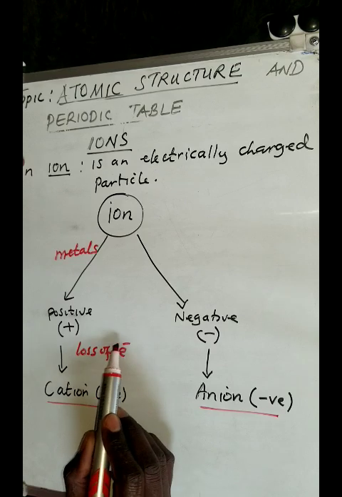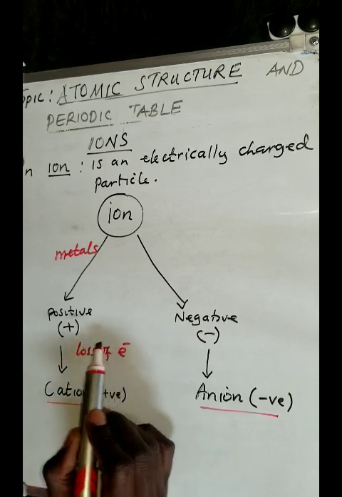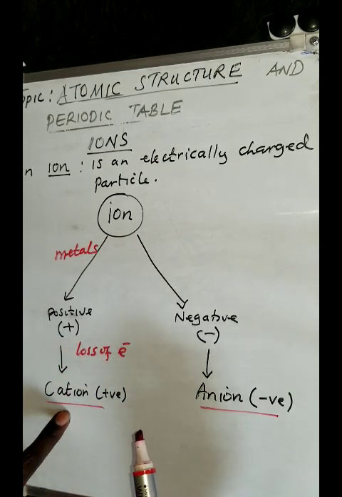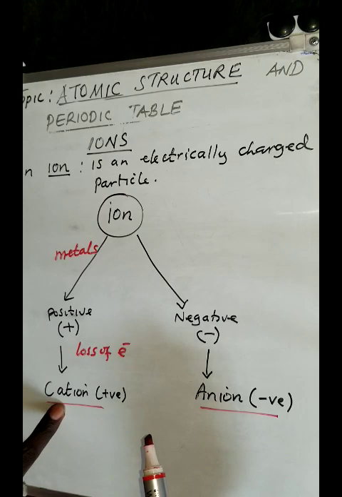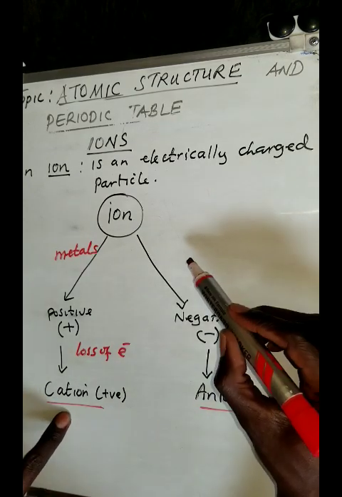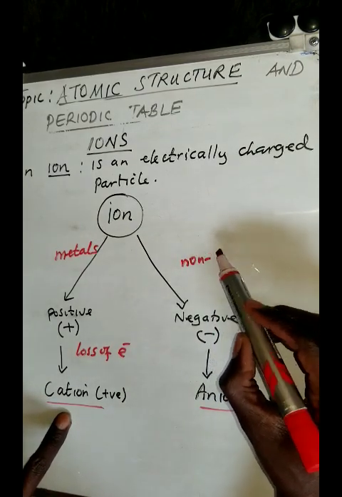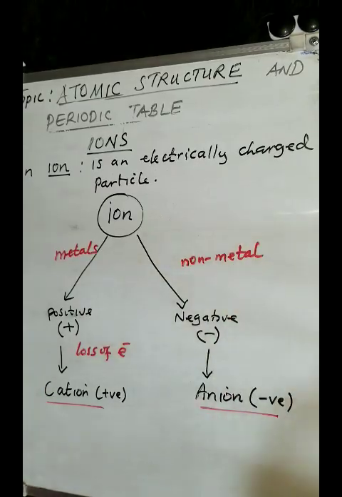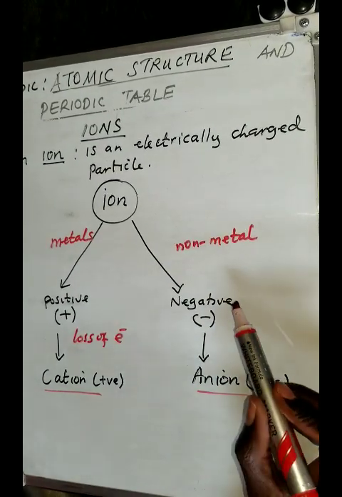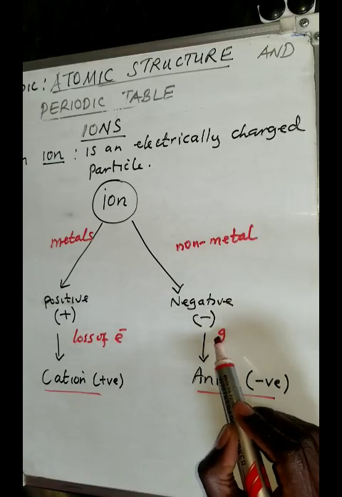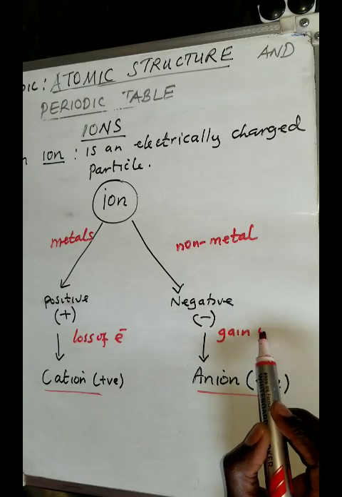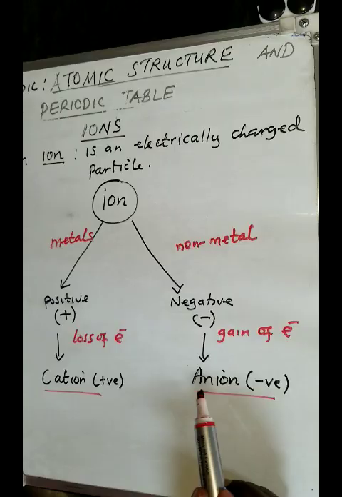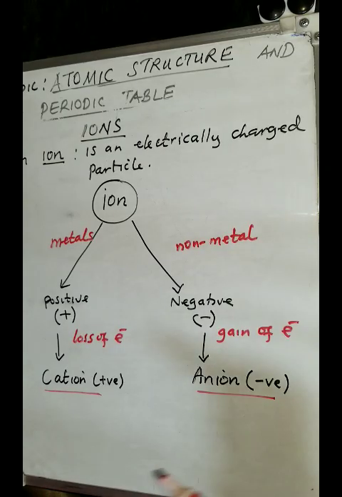When I say e-, I mean electrons. So because of the loss of electrons, metals form cations. And on the other hand, mostly non-metals love to gain electrons, and when they gain electrons, they form anions. So that is what you need to remember.